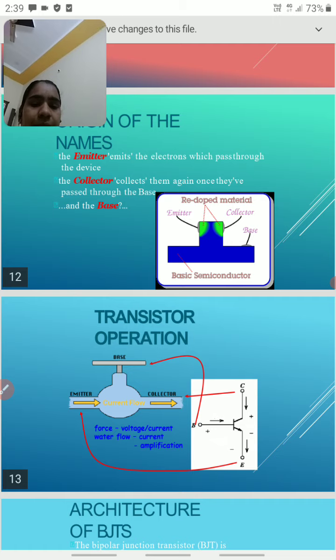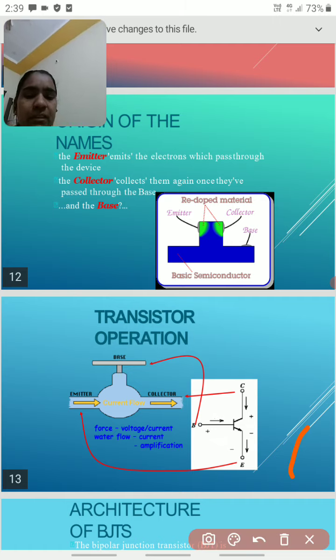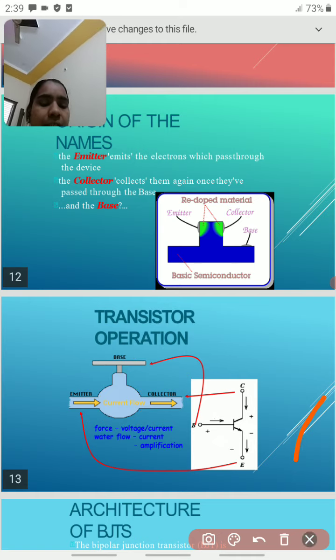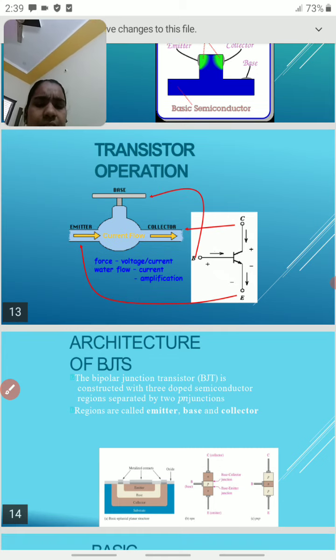Okay, so transistor operation. Here this is the emitter, this is the base, and this one is the collector. The emitter always gives the charge carriers. The main use of the base is that it allows the charge carriers, and the base also passes charge carriers to the collector. The total current, or total charge carriers, are accumulated at the collector. We will take the output at this collector.